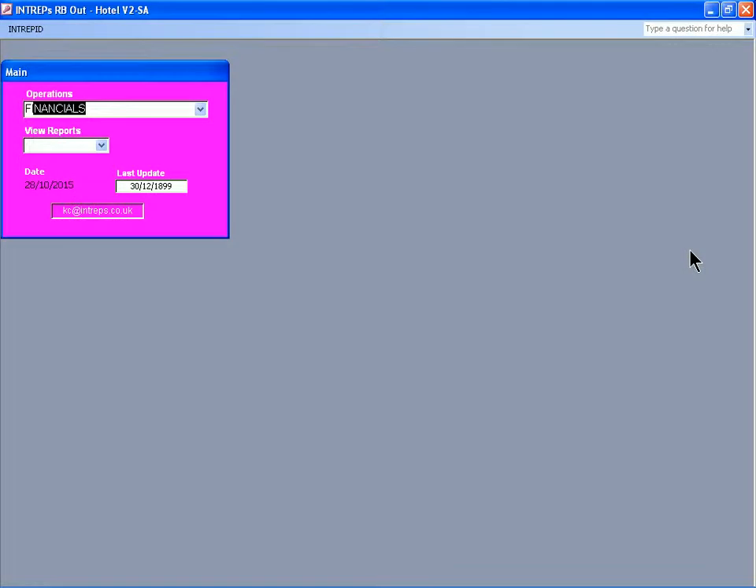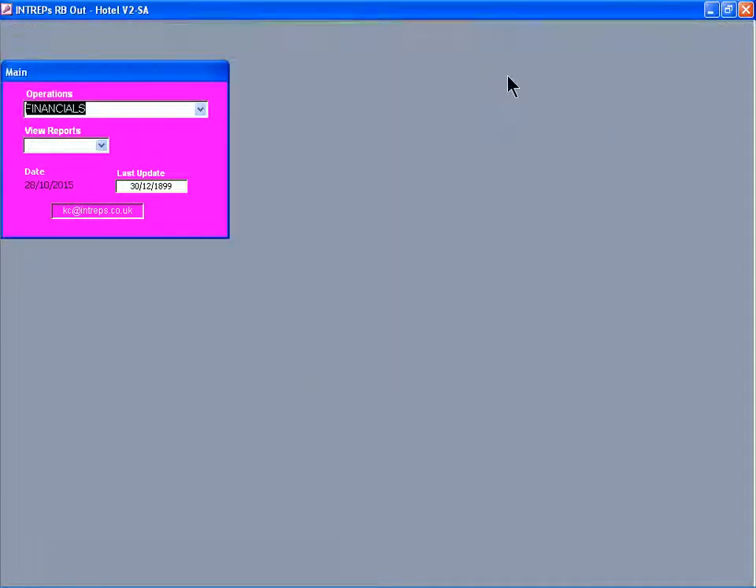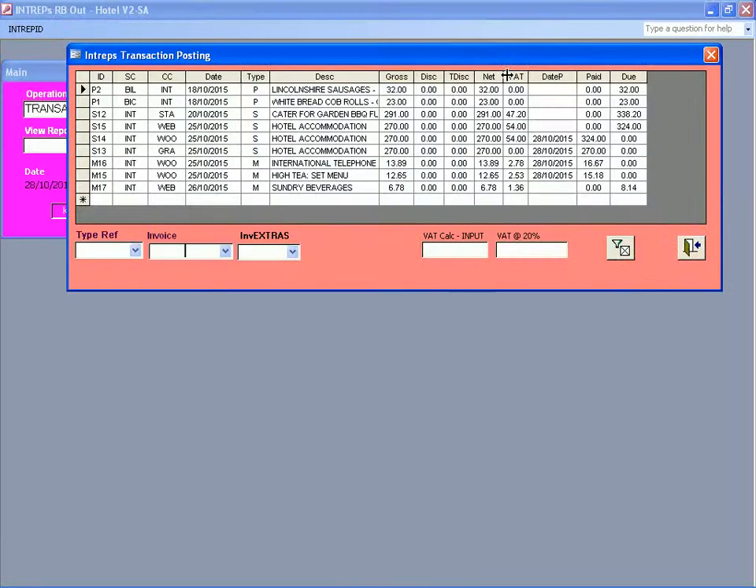So we'll go into financials and we'll find S15. Good. And we will just calculate the VAT automatically. Good. So that's done. Back into the transaction list, we find his VAT's done. And we can pay him off. So he's already paid me, 28th of the 10th, and his bill was 324. Good. And he's got extras, remember, so there's 2 there.